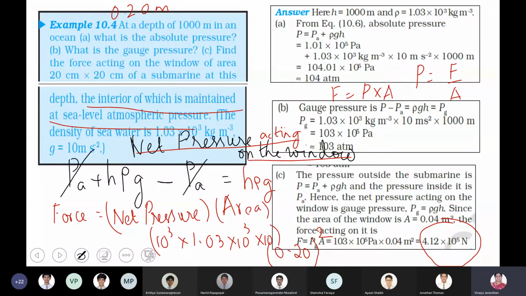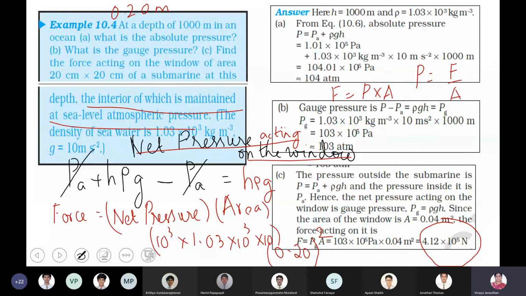So you just see. The top surface of the window is being pressurized by the atmospheric pressure, because your ocean is exposed to the atmosphere, plus how much water column is above the window? 1,000 meters, because the submarine is at a depth of 1,000 meters. So that entire water column of 1,000 meters is putting a pressure in addition to atmospheric pressure on the top surface of the window, whereas the bottom surface of the window is maintained at sea level atmospheric pressure.